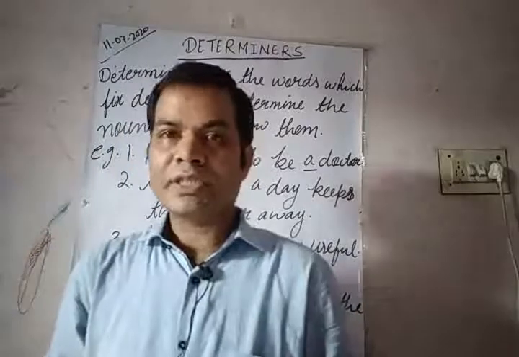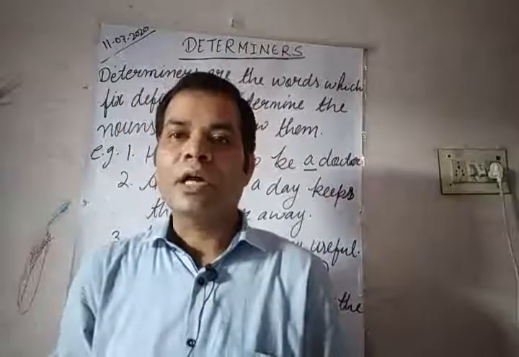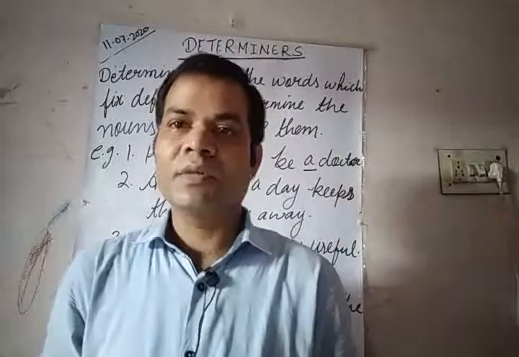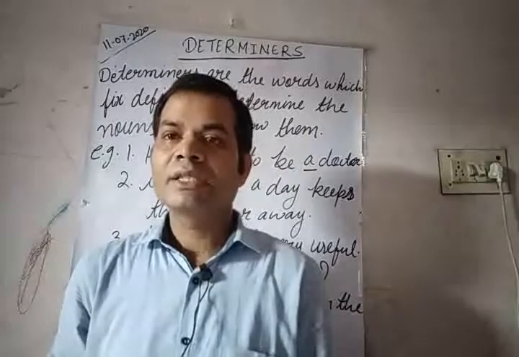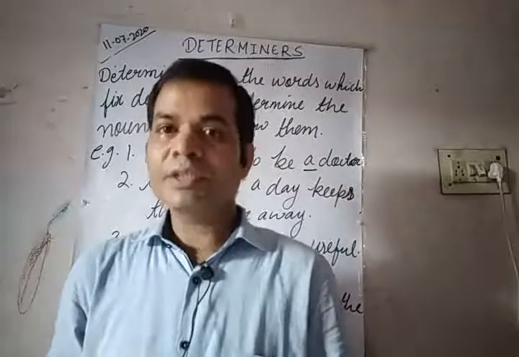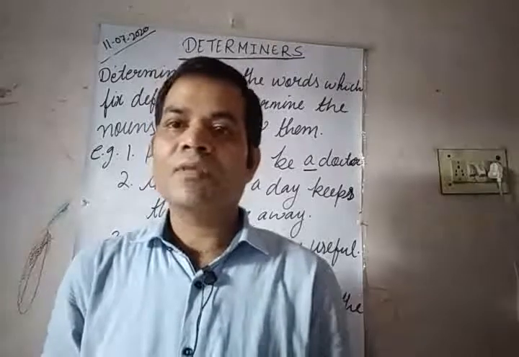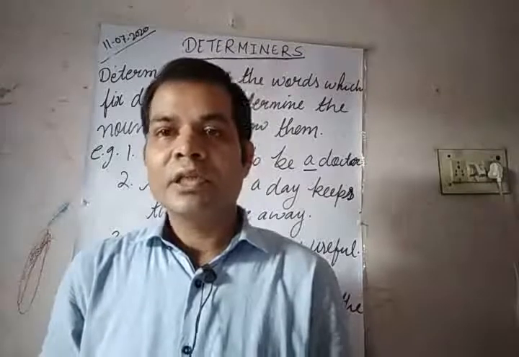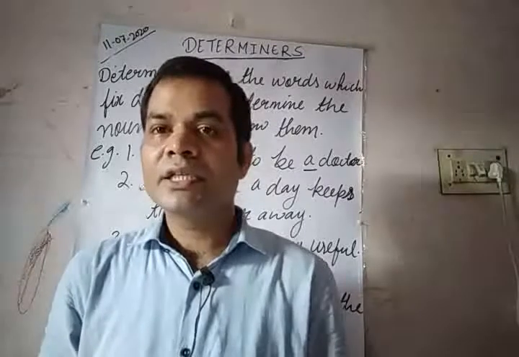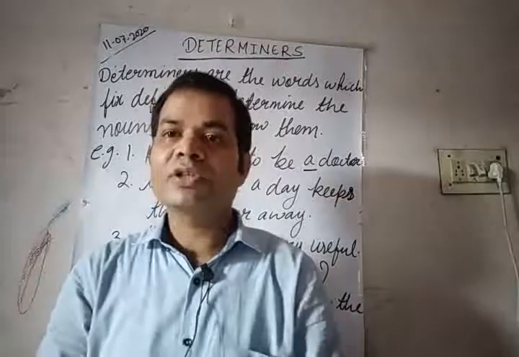So dear students, in my last class, I explained chapter 4, Albert Einstein at School by Patrick Pringle. Now in this class, I am here with another chapter of grammar. In grammar, as of now, we have done only one chapter, passive voice, and today I am going to start determiners. So dear students, you must have gone through this chapter.